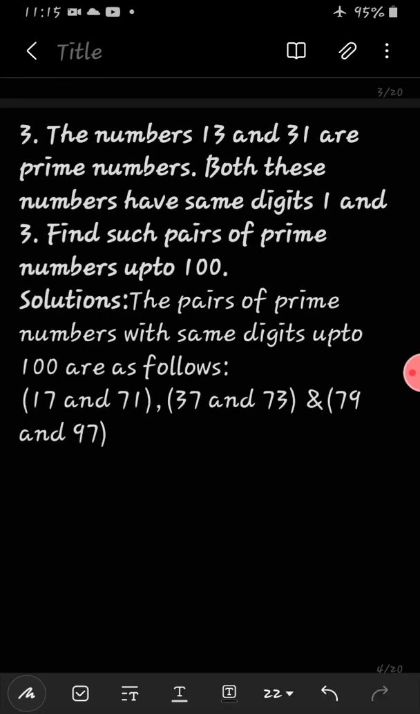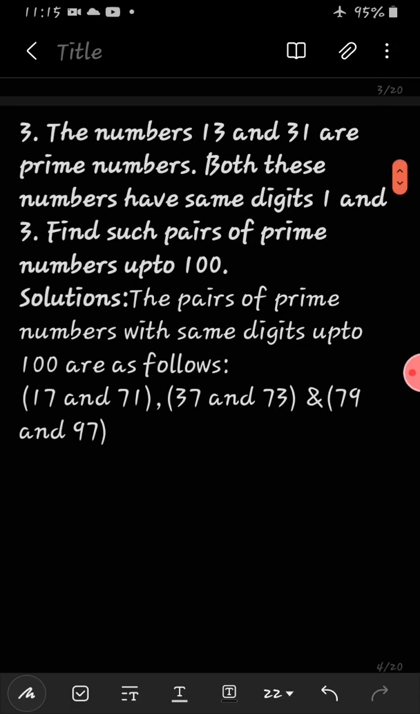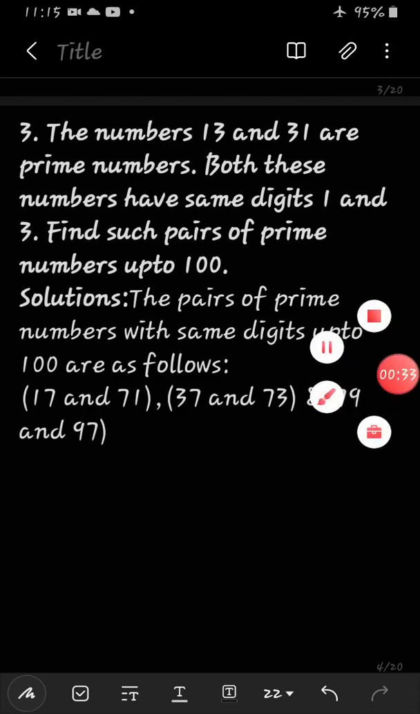So now question number 3. The numbers 13 and 31 are prime numbers. Both these numbers have the same digits 1 and 3. Find such pairs of prime numbers up to 100. So after 100 we have to find the prime numbers which have the same digits. Maybe reverse. See the number, first number 13 and 31, both are reverses of each other, so both are prime numbers. So you just have a look at page number 52 of your textbook. You will get to know better.